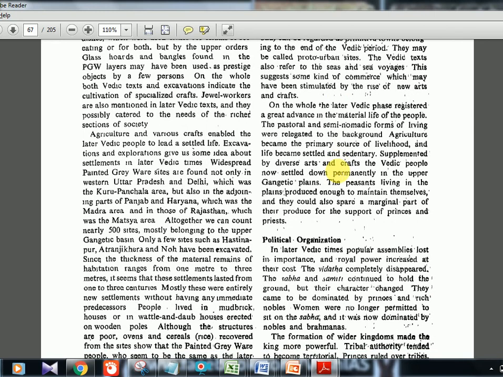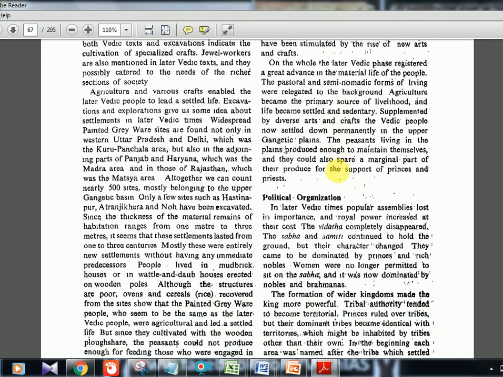That's all. And if you remember, in the Vedic time it was more of a pastoral life, and they did not have too much collection of cereals or granary or anything. Here also they did not have that much, but it has improved. The livelihood has improved, and more of agriculture has been promoted, but still they managed only for sustenance.